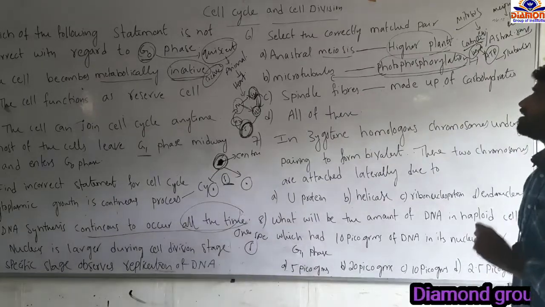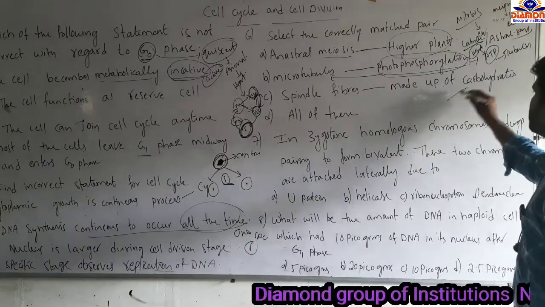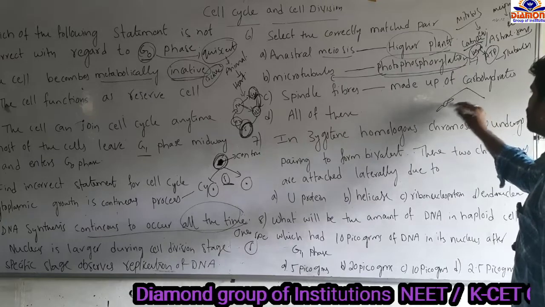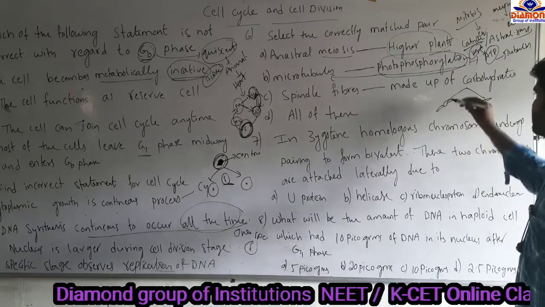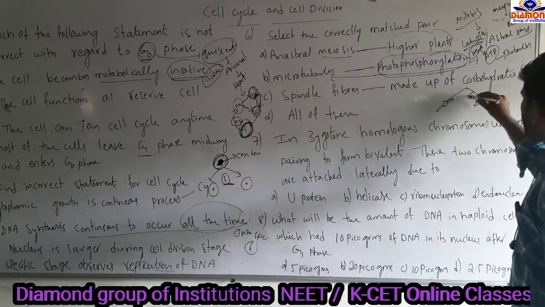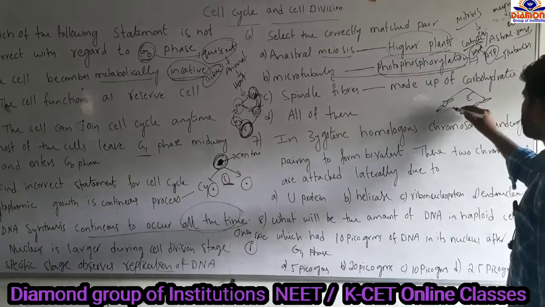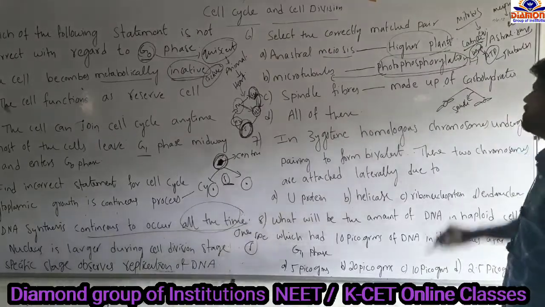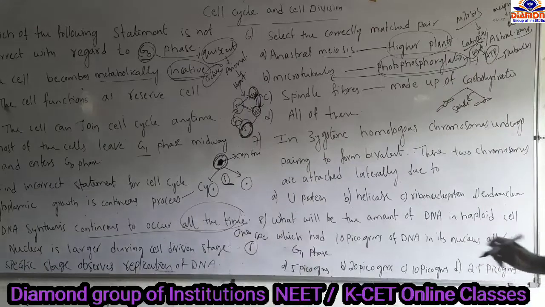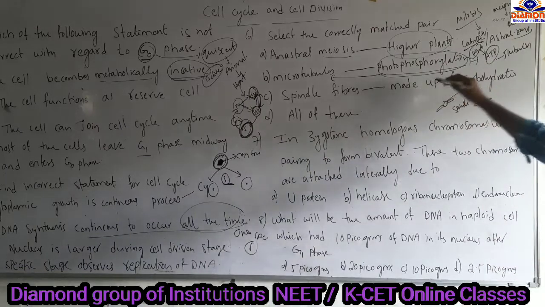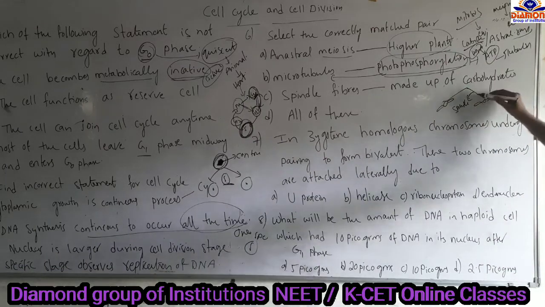Option C is given as spindle fibers. Spindle fibers means that at the time of the cell cycle and cell division, chromosomes are attached by a small thread-like structure. That thread-like structure is what we call a spindle fiber. They say spindle fibers are made up of carbohydrates, but it's not made up of carbohydrates. Those are made up of microtubules.